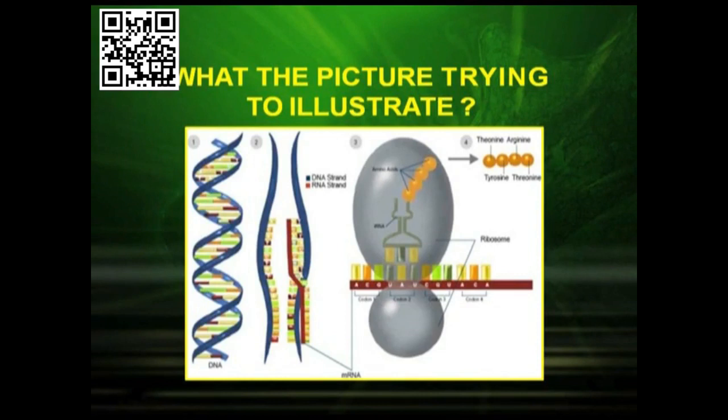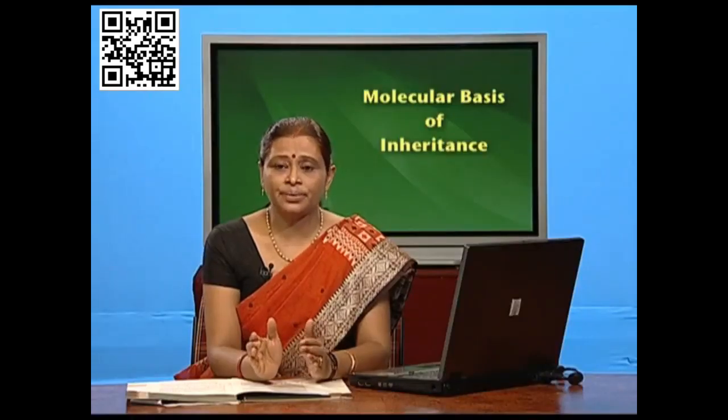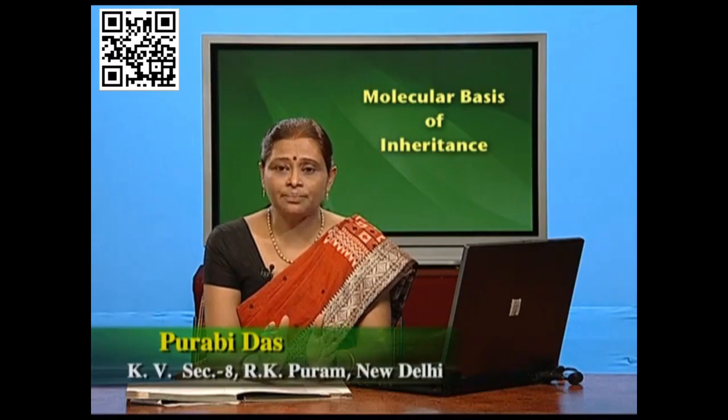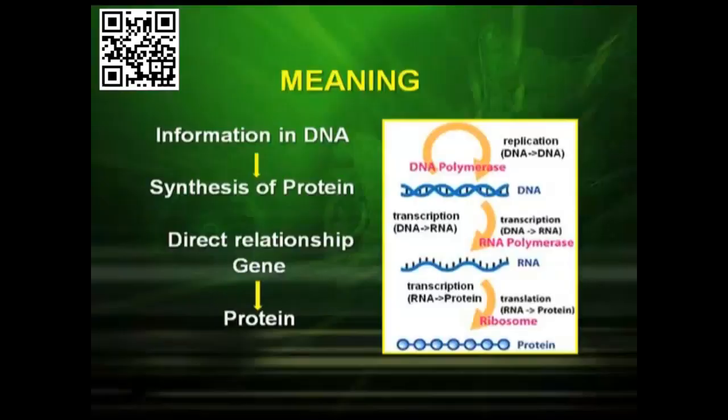What does this picture signify? That at some places the DNA is regulating the gene expression, that is the formation of proteins. So the information in DNA leads to the synthesis of protein. So there is a direct relation between gene and protein.